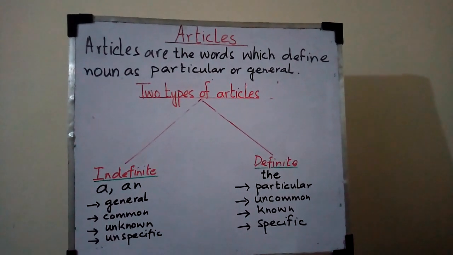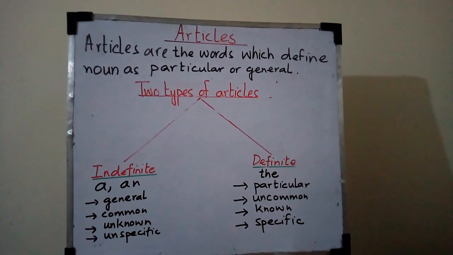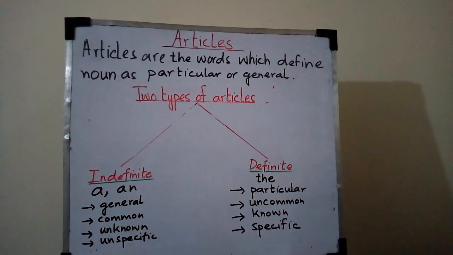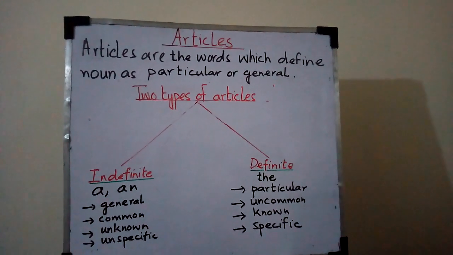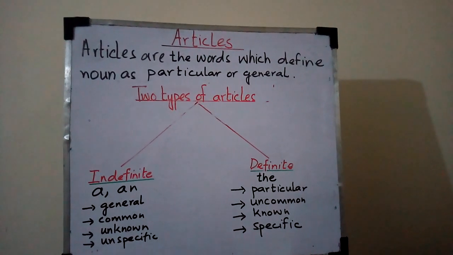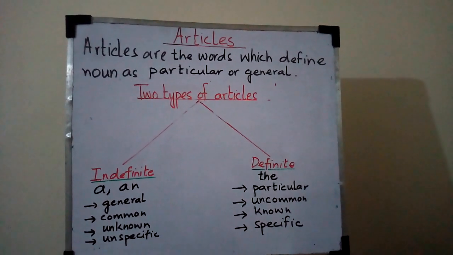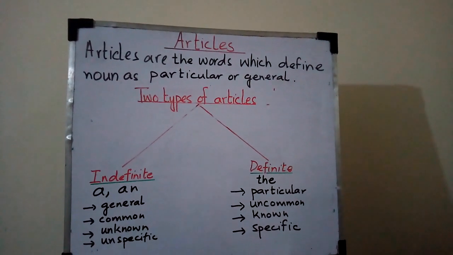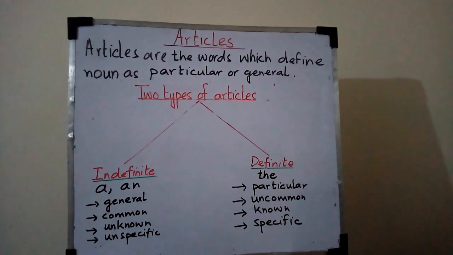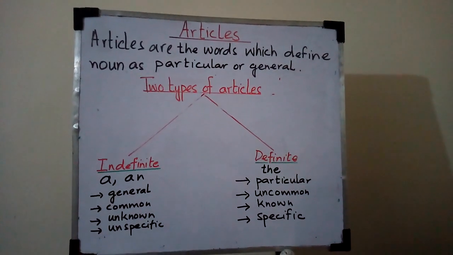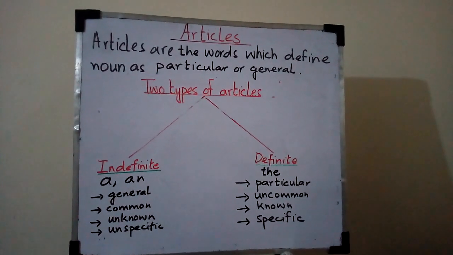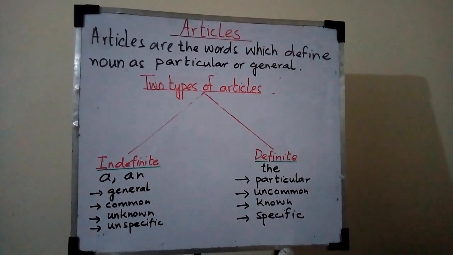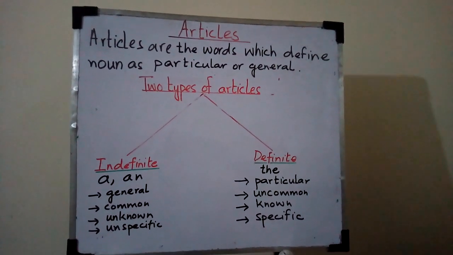Today we will discuss articles. Articles are the words which define a noun as particular or general. Articles are a very important part of the English language and they make a noun particular or general. Let's see how. There are two types of articles: one is indefinite and the second one is definite. In indefinite, a and an come under indefinite, and the comes under definite articles.